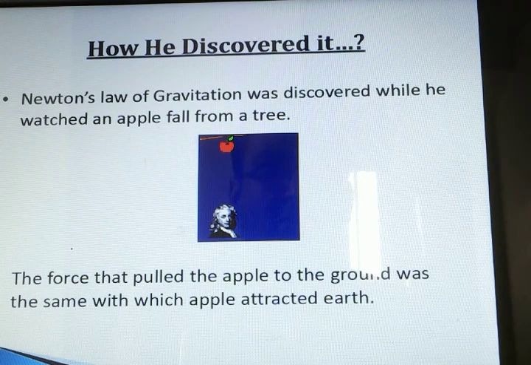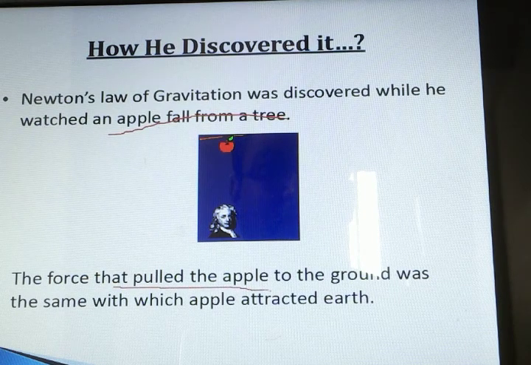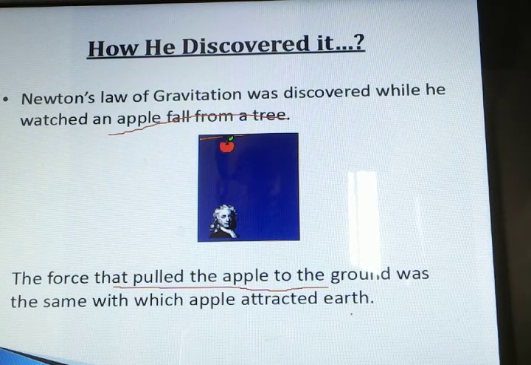Newton's law of gravitation was discovered while he was watching an apple fall from a tree. The force that pulls the apple to the ground was the same with which the apple attracts the earth. Okay, apple is falling means what? There might be some sort of force of the earth due to which the apple is falling. Due to this phenomenon only, Newton discovered many laws.